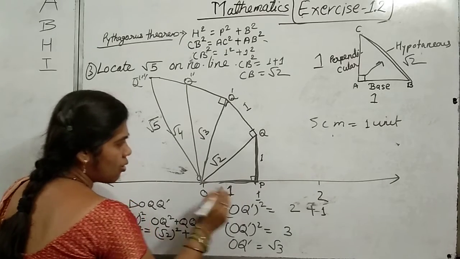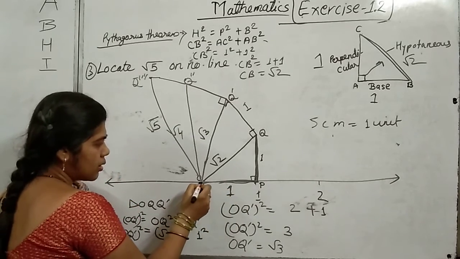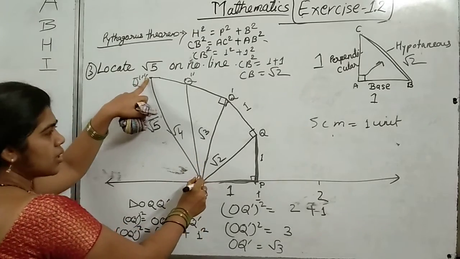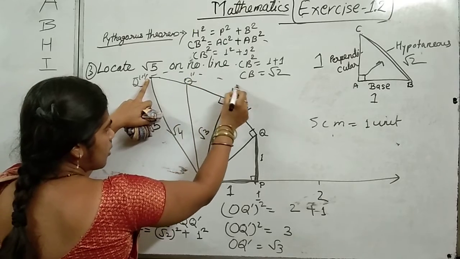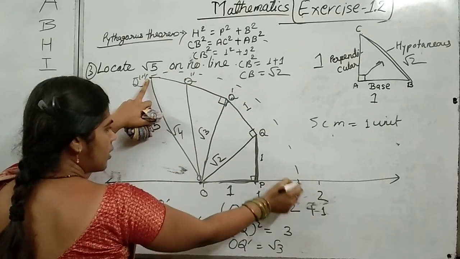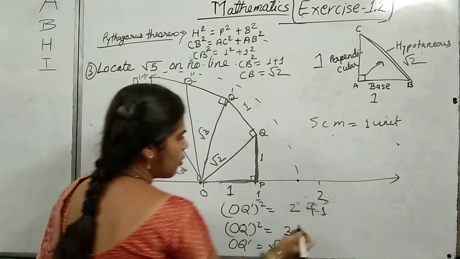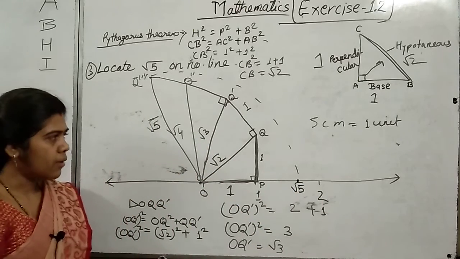So draw all these using your compass, and now taking the compass, you have to take an arc from this point to this point, and draw an arc on the number line. Here somewhere you will get a point, and this point is your under root 5.